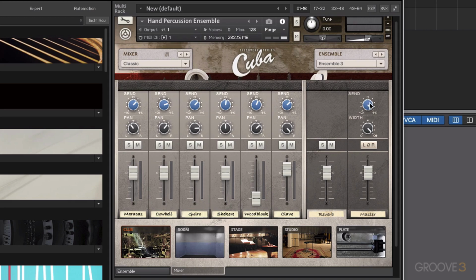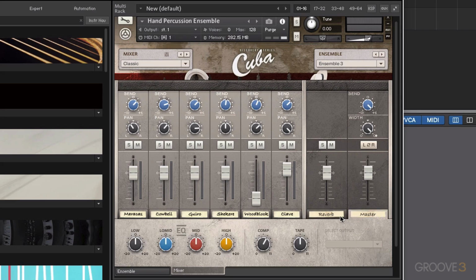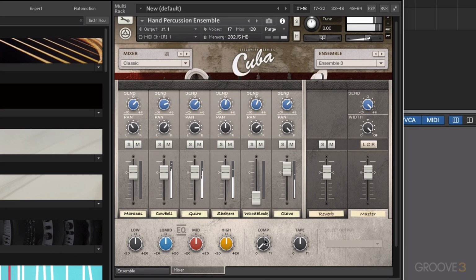You can hear that at work. Now finally, let's just come out of the reverb here. On the master channel, we also have a compressor and a tape setting here. Now this allows us to make the sound a bit punchier. And we also have a tape setting here.